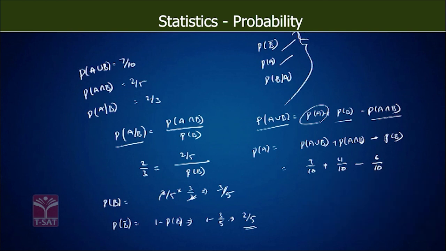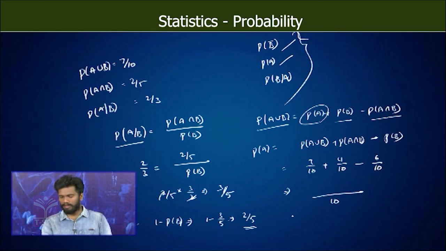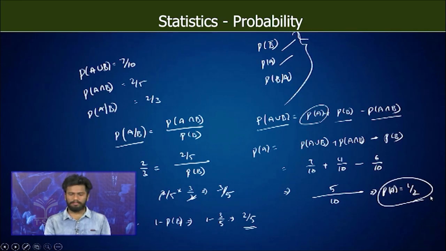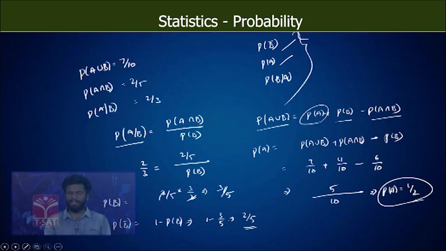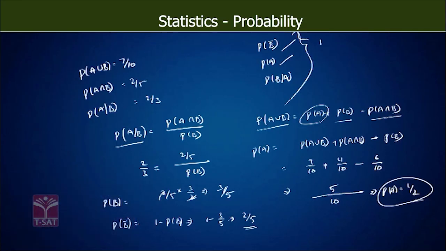So just to make denominators equal, 10 by 7 plus 4, 11, 11 minus 6, that is 5. So probability of A is 5/10, that is half. Now probability of B given A.